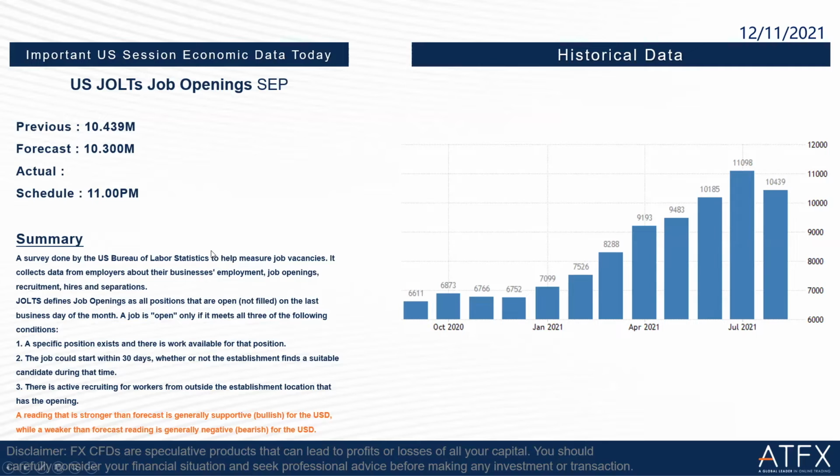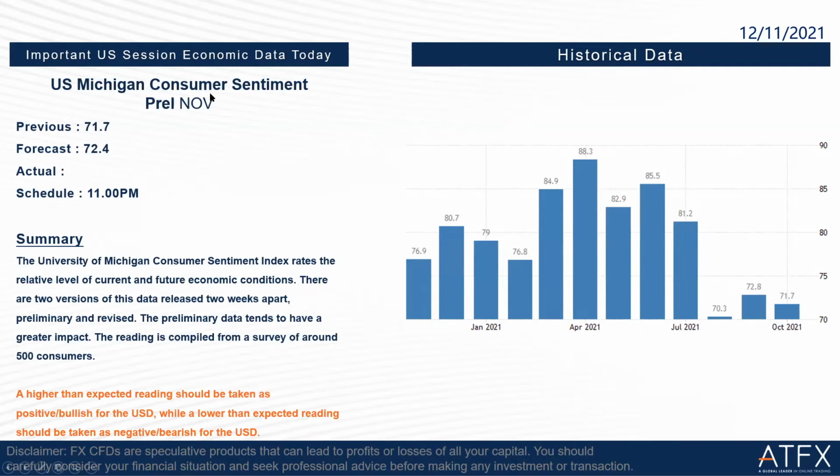Then we go to the next one, which is the US Michigan consumer sentiment preliminary for November. Previous is 71.7, the forecast is 72.4, and it is going to release at 11 o'clock tonight too. A higher than expected reading should be taken as positive for the USD, while a lower than expected reading should be taken as negative for the USD.